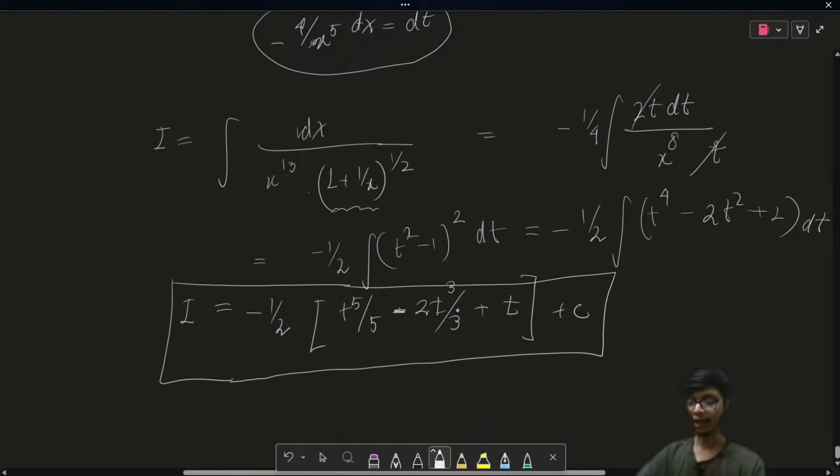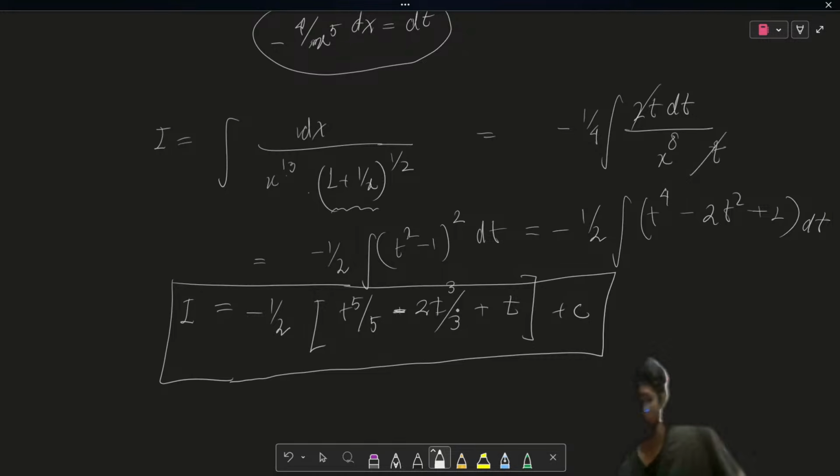So with this, I come to the end of all my discussion of special integrals. The next class is going to be on the reduction formula, and also in the next class we're going to start the definite integral. I hope you are all excited for the definite integrals part.